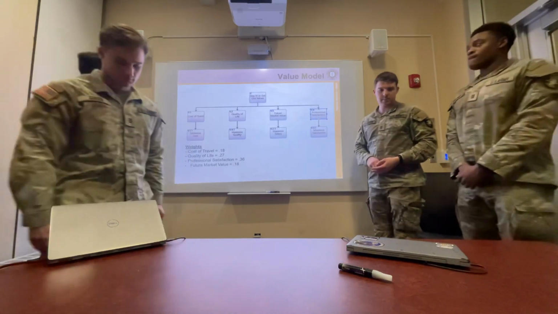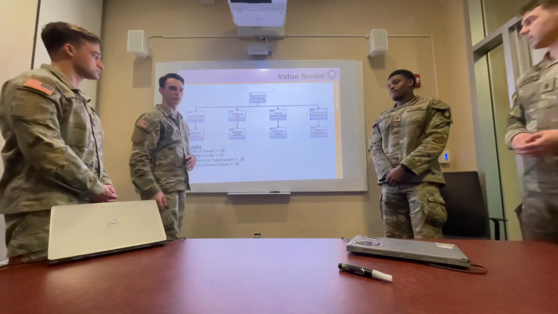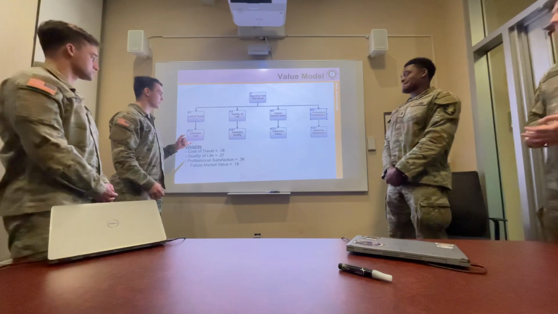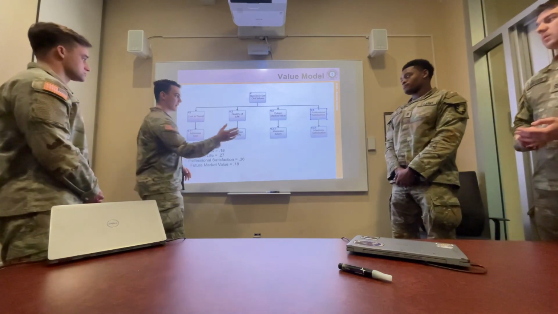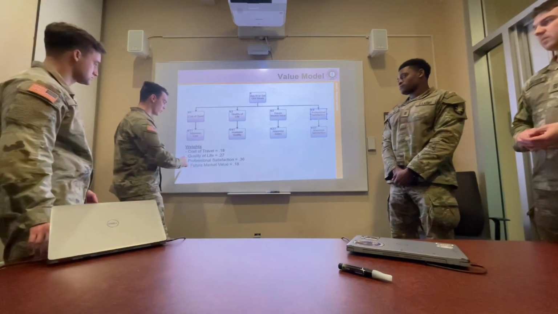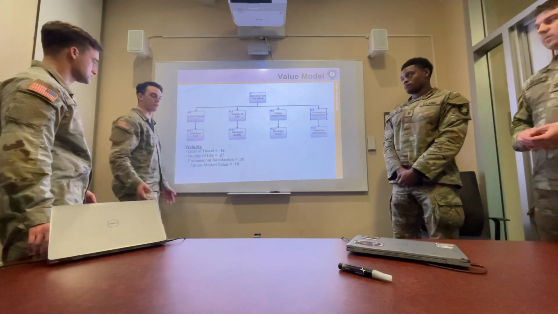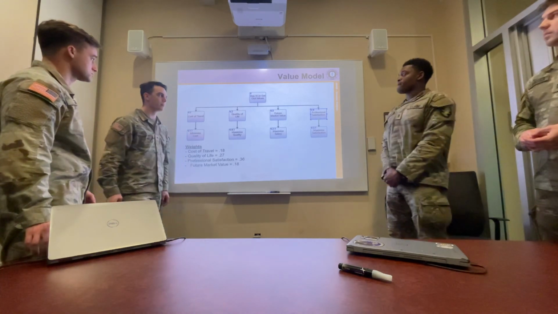So in our value hierarchy, we have cost of travel, quality of life, future market value, and professional satisfaction. We want to minimize the cost of travel, and then we want to maximize the quality of life, maximize future market salary, and then maximize job satisfaction. These are our weights for each of these values that we just use algebra to determine, and then we will use in our decision model.